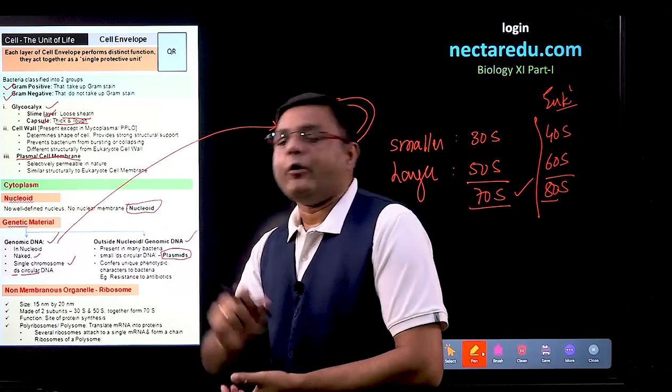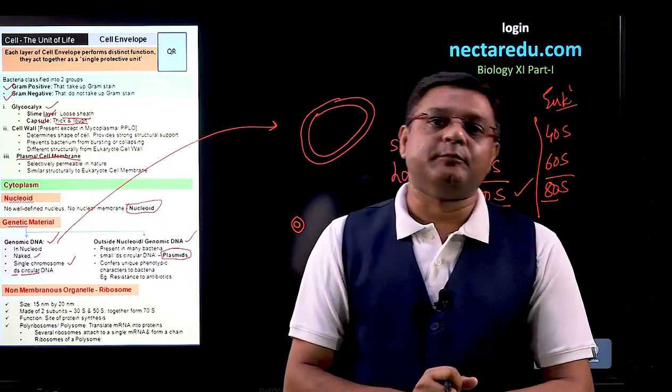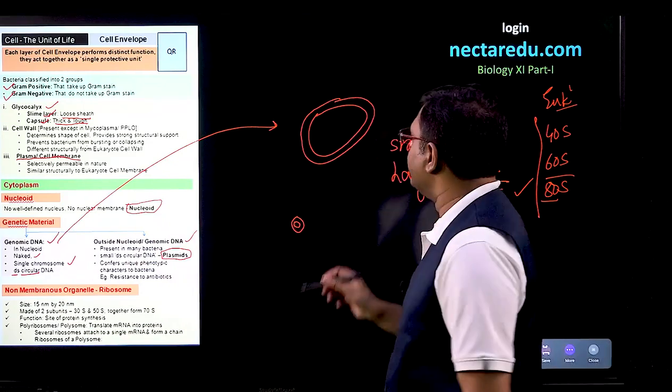An important structure here is called polyribosome or polysome.